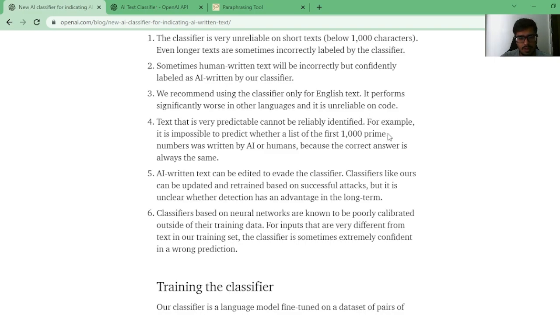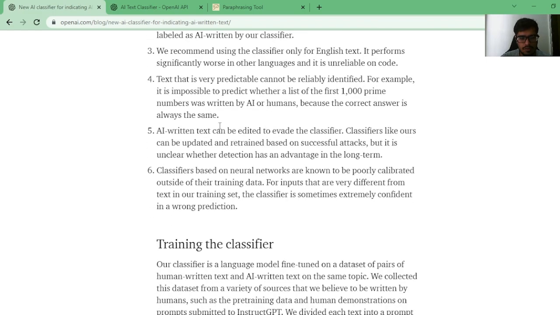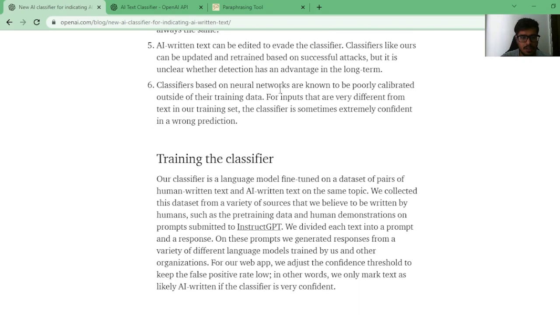For example, it's hard to predict who wrote the first 1000 prime numbers. That's true. AI text can be edited to evade the classifier. Classifiers like ours can be updated and retrained based on successful attacks. This is the technique I was talking about, where people paraphrase and then put in content. Classifiers based on neural networks are also known to be poorly calibrated outside of their training data.